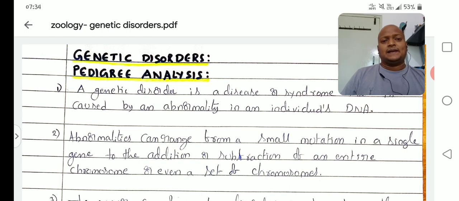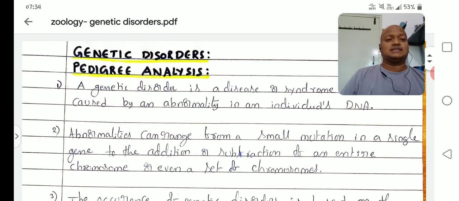Right. Second point: abnormalities can range from a small mutation in a single gene to the addition or subtraction of an entire chromosome or even a set of chromosomes. Abnormalities take place either in a single gene or in a single chromosome, where either an extra chromosome is added or one chromosome is deleted or lost, or a complete set of chromosomes changes, then it causes abnormalities, right?